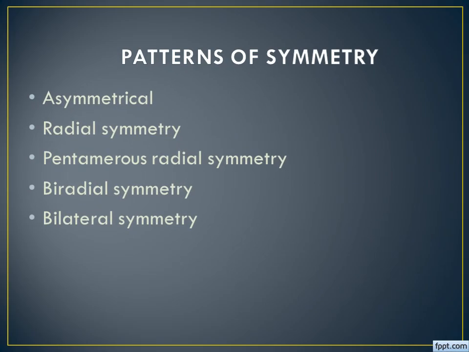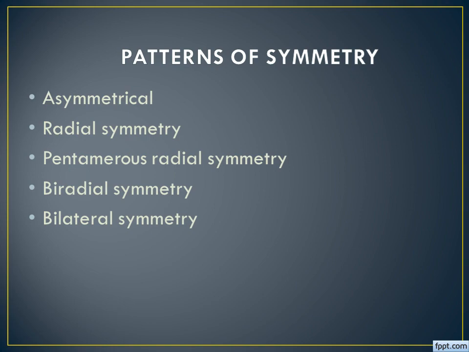So this is the next character they consider for classification of these animals, that is patterns of symmetry. Symmetry is nothing else but the arrangement of body parts in the body, so that the opposite sides of the body are equal. There are 5 types given here. When we go through the examples, you can get the point easily. The first one is asymmetry, the second radial symmetry, the third pentamerous radial symmetry, the fourth biradial symmetry, and the fifth bilateral symmetry.